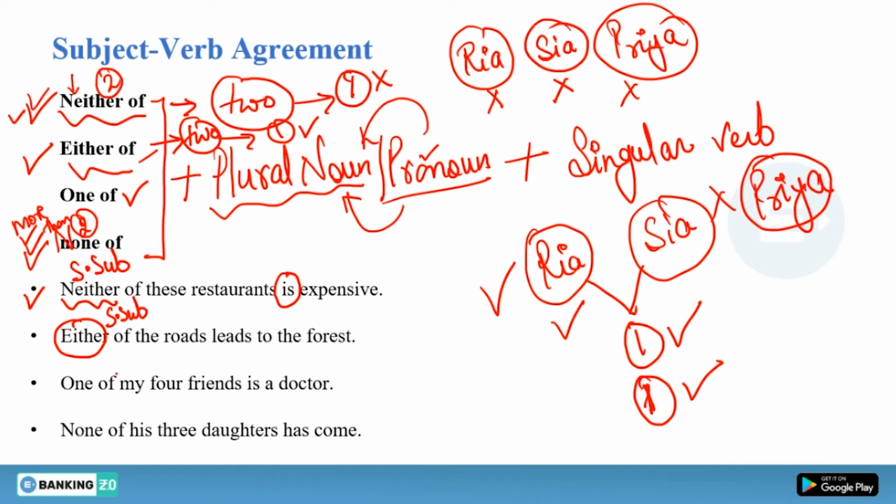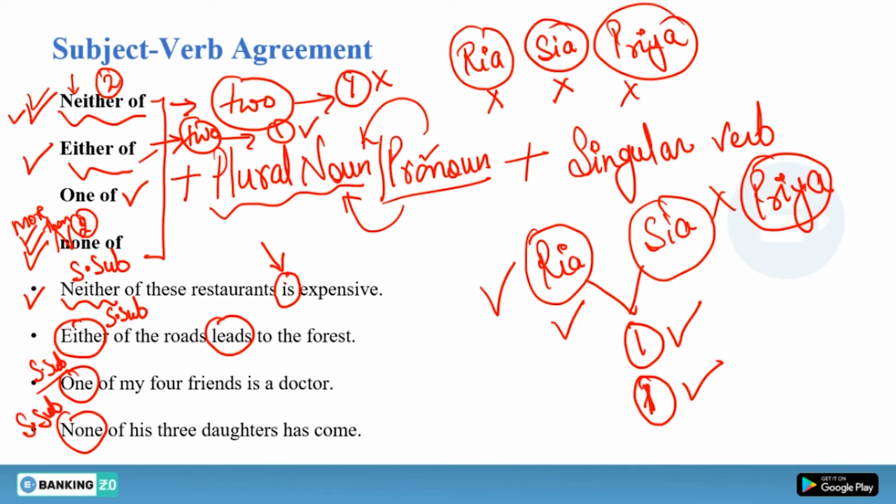In the same way, one of is making a choice out of more than two things. But again this is a singular subject because it is talking about only one. None of is also a singular subject. So because we have all these four singular subjects, that is why we have to use a singular verb here. Here, leads. Leads is a singular verb.